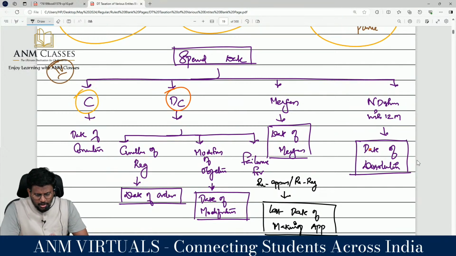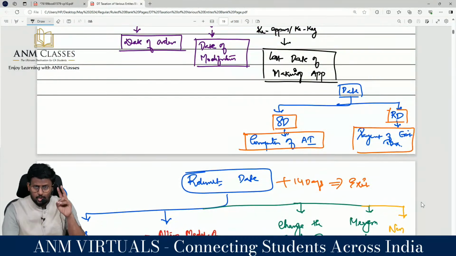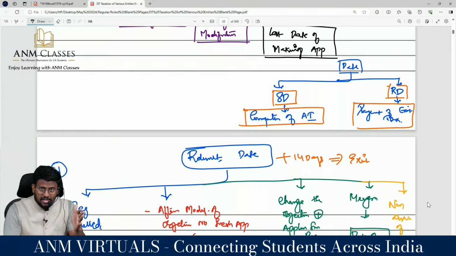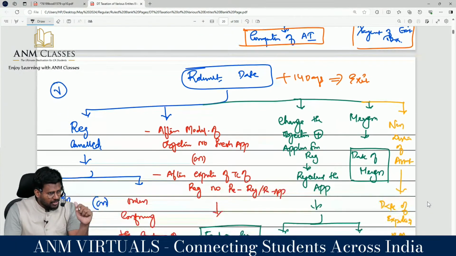With regard to merger, the date of merger. And with regard to the non-distribution within 12 months from the end of the month in which the date of dissolution is. So we are having 2 dates. Number 1, the specified date, and the specified date is for computation of accreted income, whereas the relevant date is the time of supply, which is payment of exit tax. From there you have to calculate 14 days.